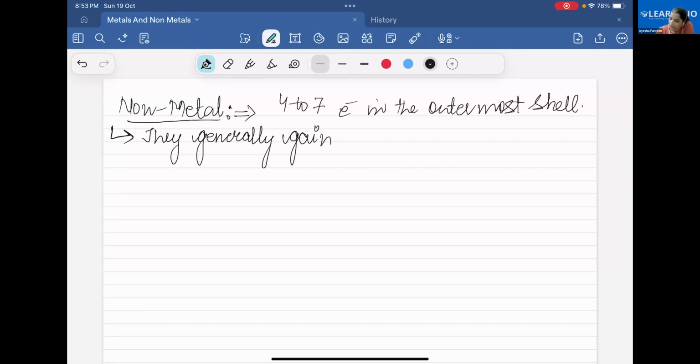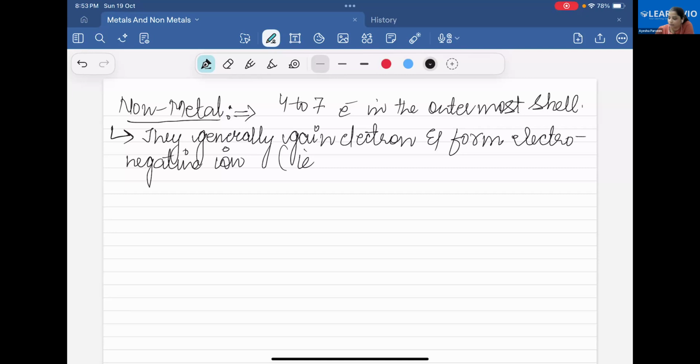They generally gain electrons. Are you with me? Yes, ma'am. Are you getting what I am telling you? Yes, I get it. Good. That is anion.